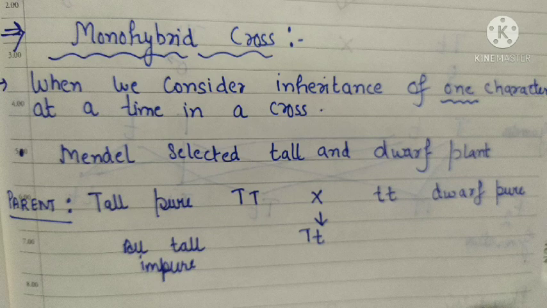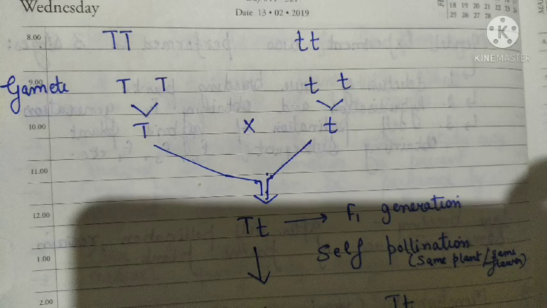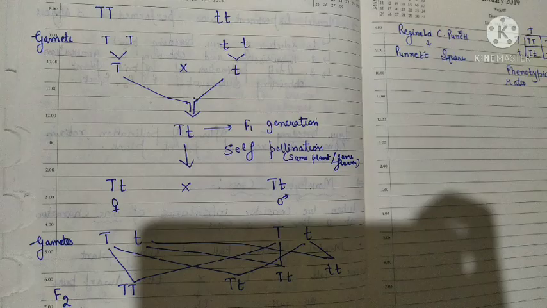Now if we see here, the gametes formed from this parent will be capital T and small t, and when these gametes are crossed, the F1 generation, the next generation, will be produced, and it is heterozygous tall, with capital T and small t.